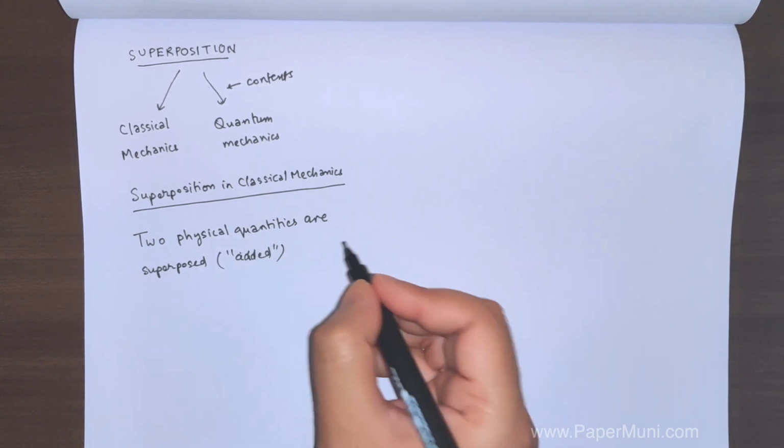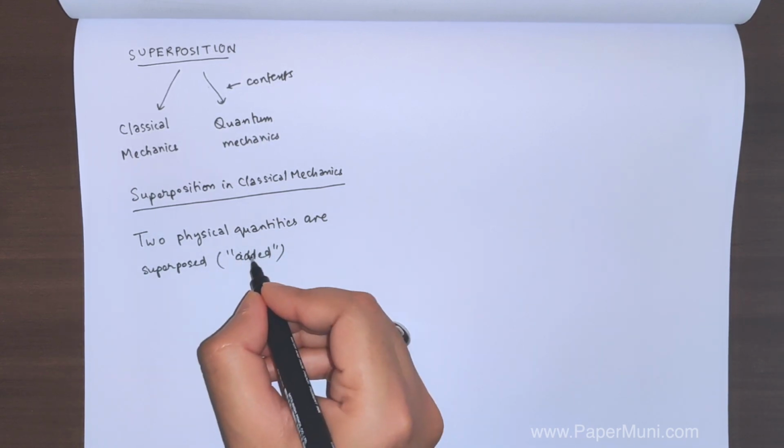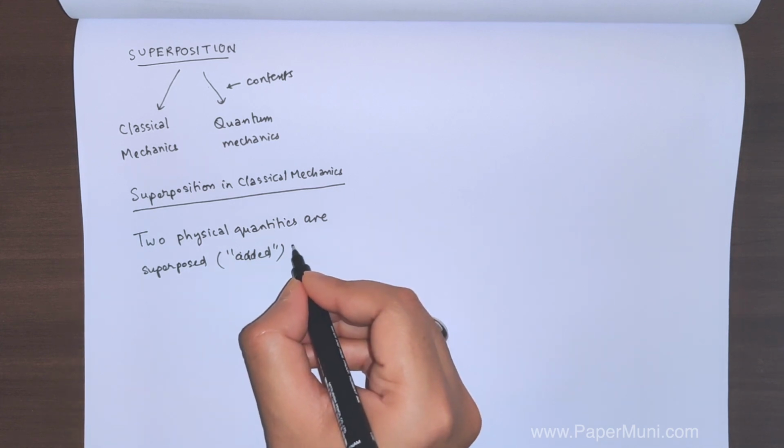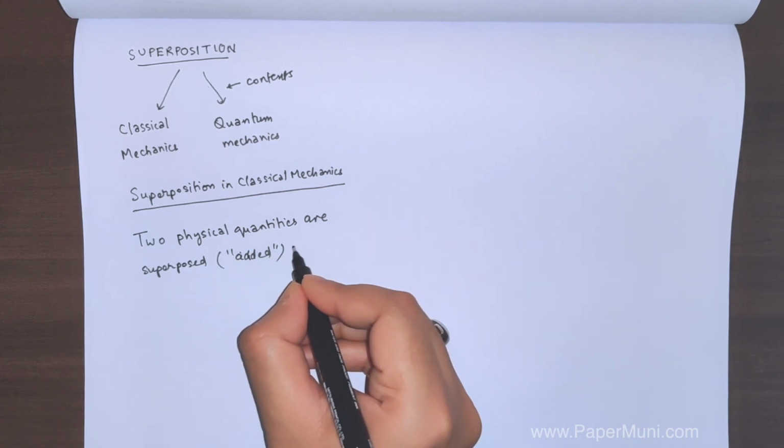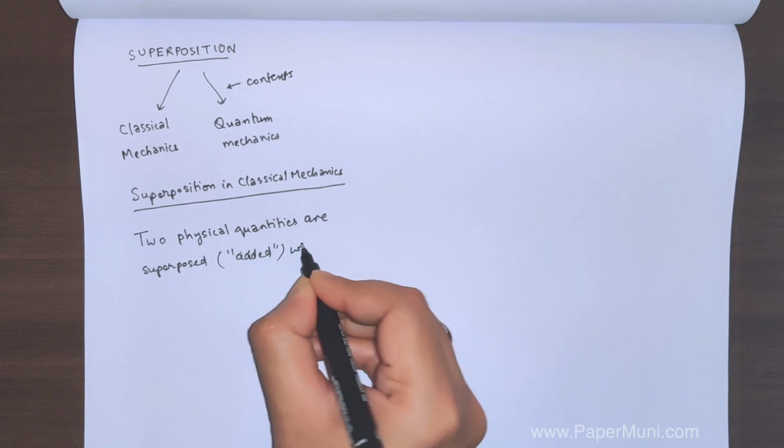We'll discuss how "added" is different in different things. Added to each other, or superposed with each other,